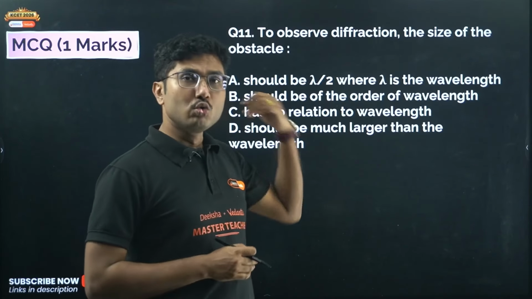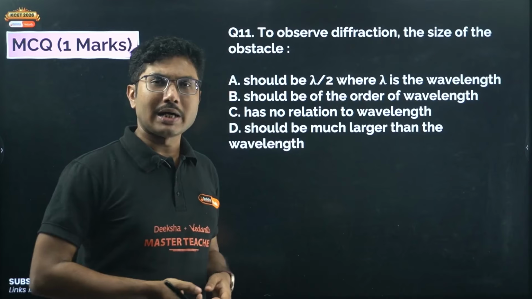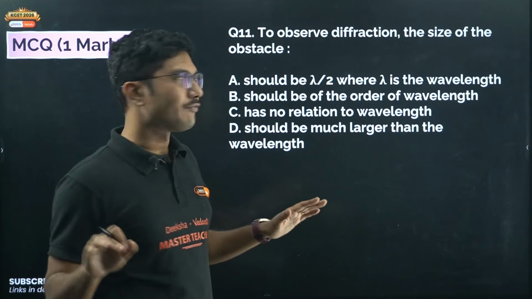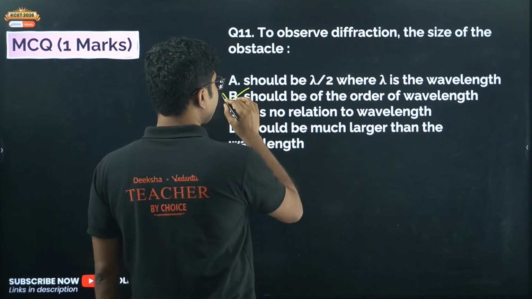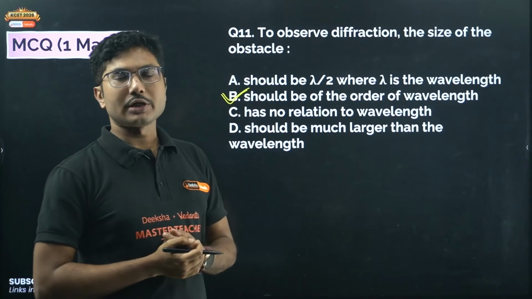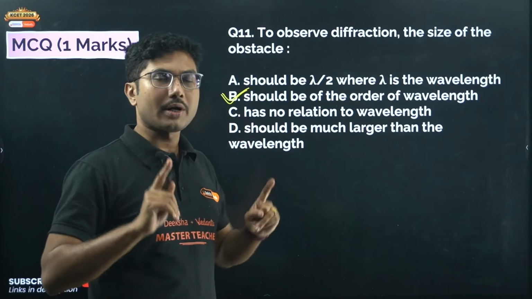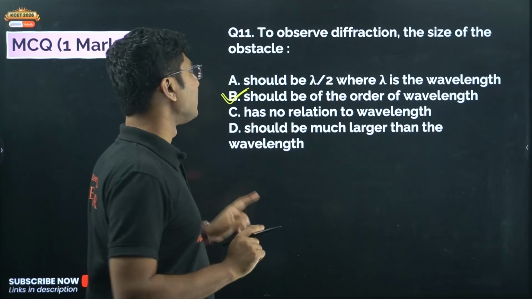If it is too large, the light will not be able to pass. If it is too small, light will easily pass and you will not observe any diffraction. Remember this term, of the order of the wavelength.